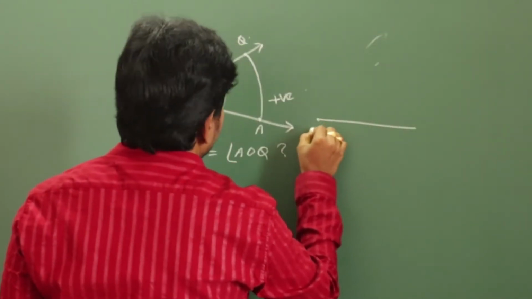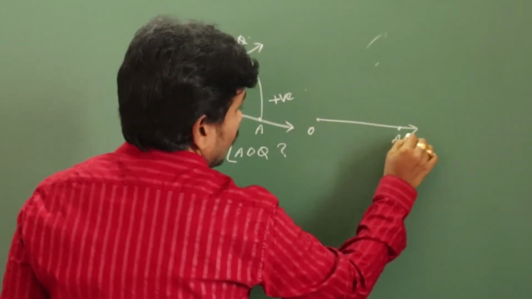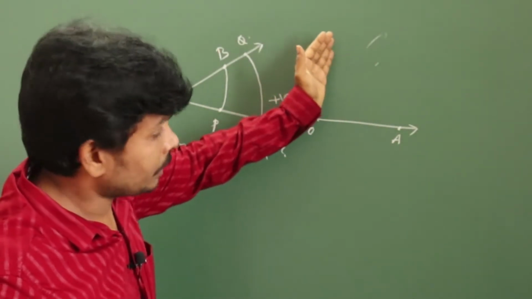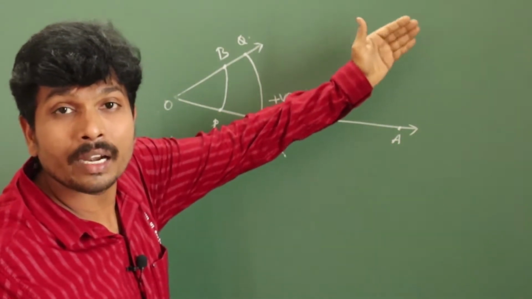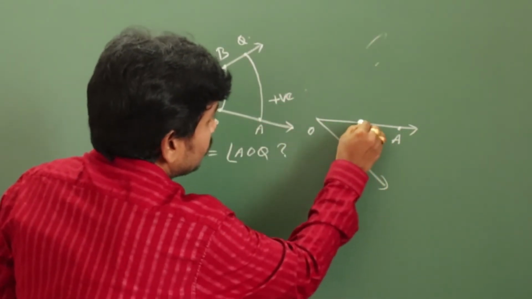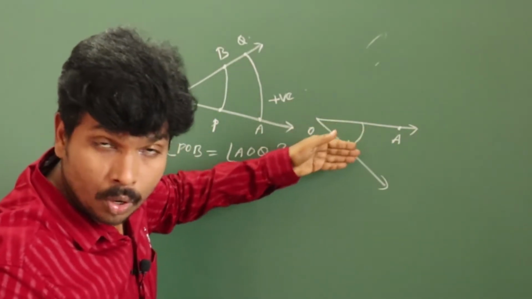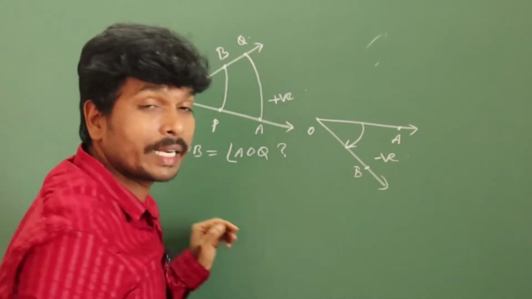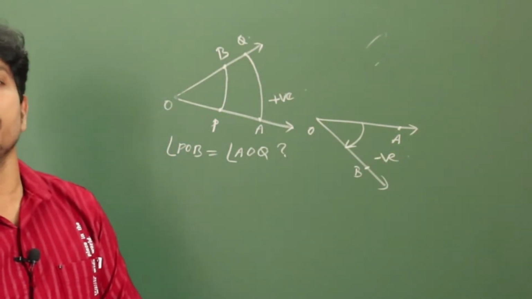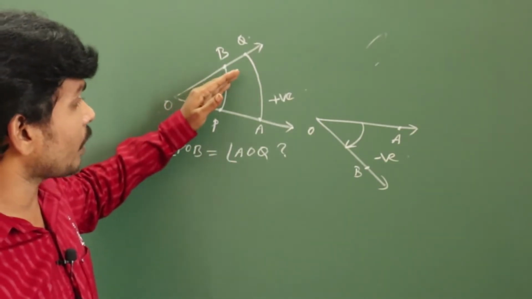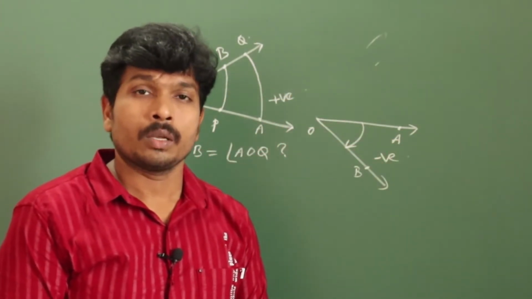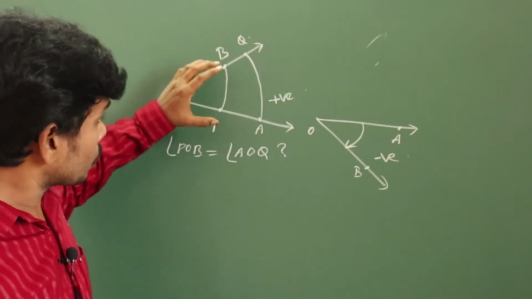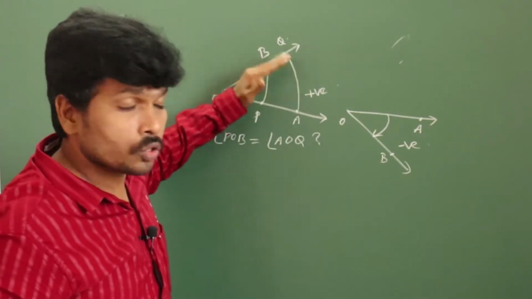This is the ray, no? If the movement of the ray is in the same direction as the movement of the hand of a clock, that is called clockwise. This clockwise angle is denoted as a negative angle. This is a positive angle. This is a negative angle. So this is based on movement. Most of the problems we discuss are in positive angles only.